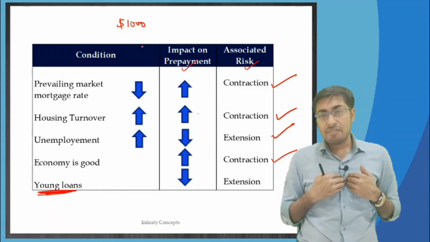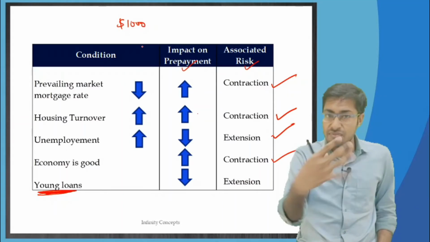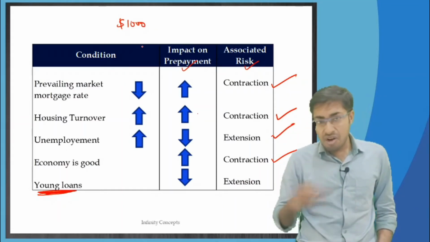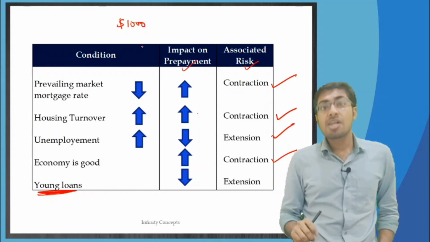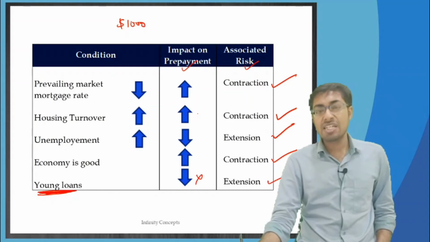Like for me, if I am earning so much, prepayments will definitely be more. I will rather pay back in the first month only. As soon as I get the money, as soon as I start doing good in my workplace, I will prepay the amount. So for young loans, prepayments are going to be very less, and therefore they will lead to extension risk.